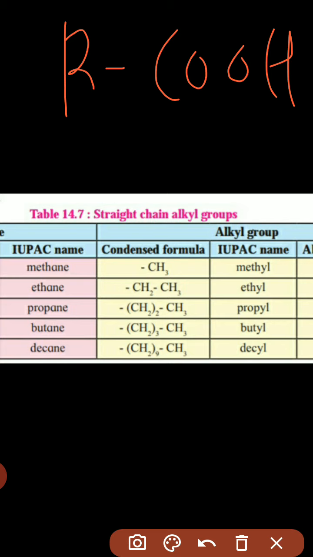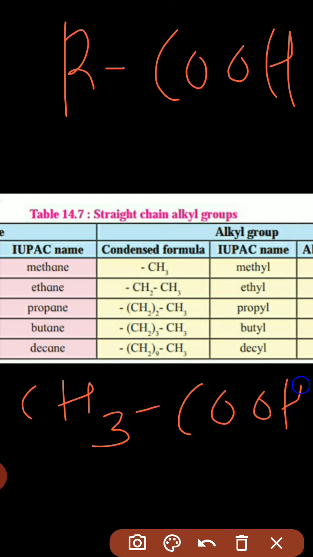So R is the alkyl group. Alkyl group means what? That is CH3, C2H5, C3H7, and so on. So the example becomes what? Instead of R we take the alkyl group. Put the alkyl group, that is CH3COOH.